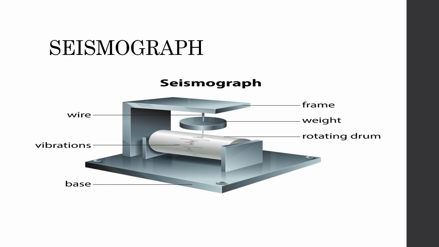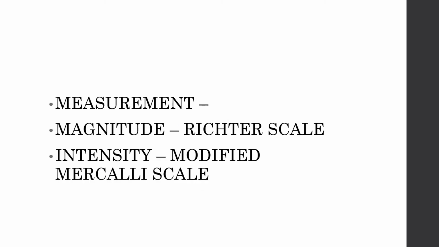Mainly, we use the seismograph for the measurement of the magnitude of an earthquake. The magnitude is measured on a scale called the Richter scale. It is usually from 0 to 10. And the modified Mercalli intensity scale is one of the scales that is used to rate the effect of an earthquake at different places by recording the experiences of the people and by noting the damage. So it has 12 levels, numbered 1 through 12.